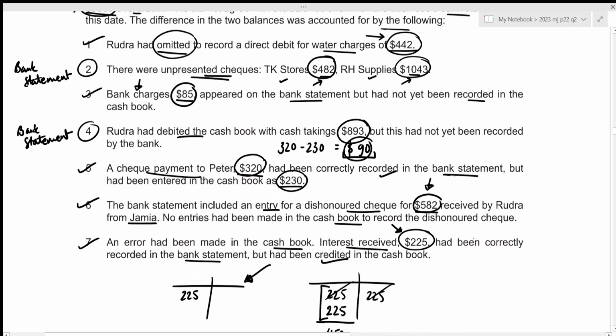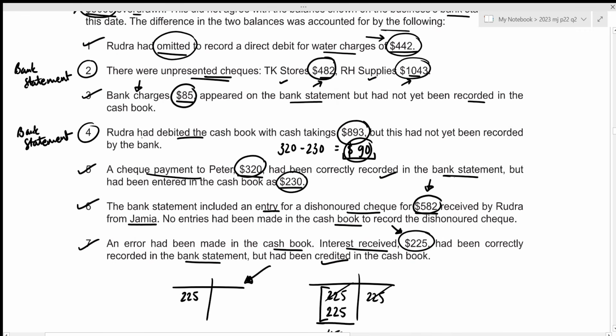Okay, now the next error was that Rudra had debited the cash book with cash takings 893, but this had not yet been recorded by the bank. So these are the cash takings, which just means that we withdrew 893 from our bank statement, and this is yet to be adjusted in our bank. So we can just consider this as our outstanding bankings. And since we're starting our bank reconciliation statement with our balance as per the cash book, always remember that the outstanding banking should be subtracted.